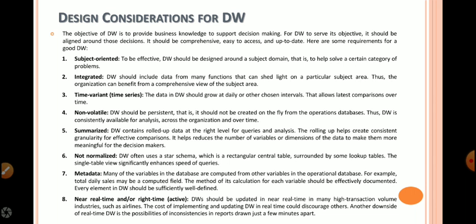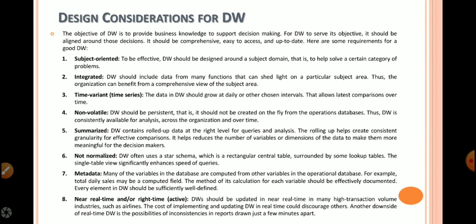Metadata: like a database maintains data about data, likewise a data warehouse also maintains metadata in the catalog. Then a data warehouse is near real time or right time.